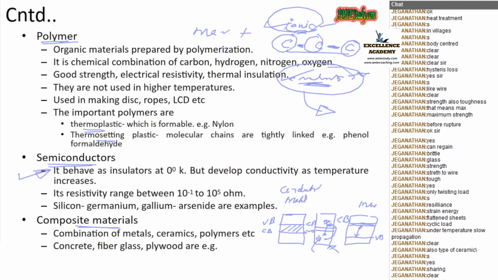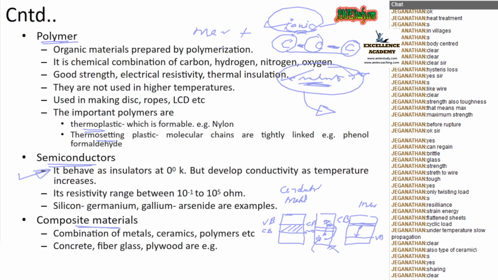Next is composite materials. You might have heard about alloys. Alloys means a combination of more than one metal, but composite is not like that. Composite is the combination of more than one engineering material. Engineering materials include metals, non-metals, ceramics, semiconductors, polymers. So one or two engineering materials combined together form a composite.